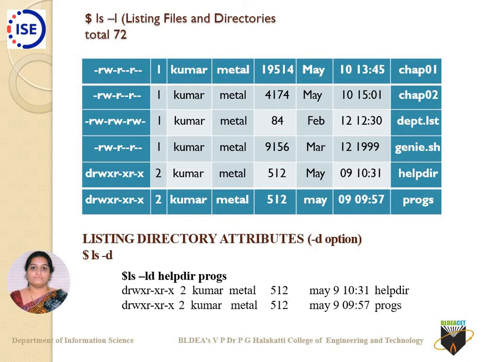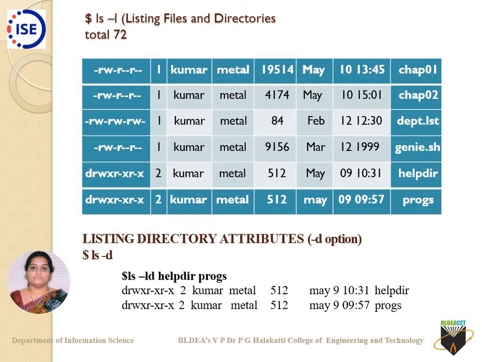So this entire column is divided accordingly. The first one, a hyphen, denotes the file type. Whenever it has a hyphen, it means that the file name called out as dept.lst is a regular file. Now, at the same end you can go across with the 5th row here. You can find that the first hyphen has been replaced here with a D. So D says that help dir is a directory file.